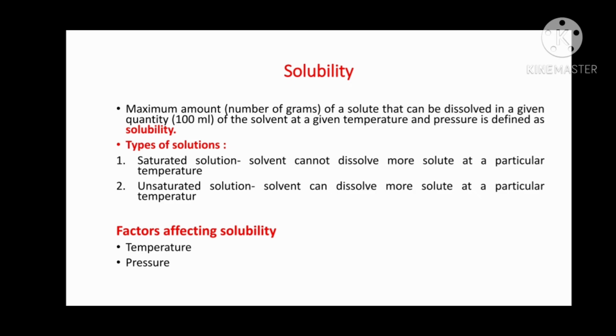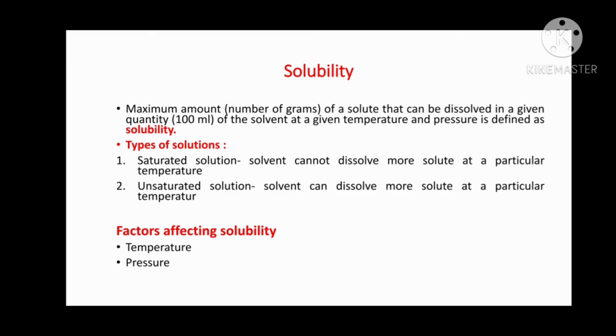Now we have to find out what are the factors that affect solubility. We will see that temperature and pressure are the two factors which affect solubility. If we change the temperature, if we heat the solution, we can add more solute. Suppose we take a saturated solution of salt in water. When we are not heating, at that particular temperature we cannot add more salt.